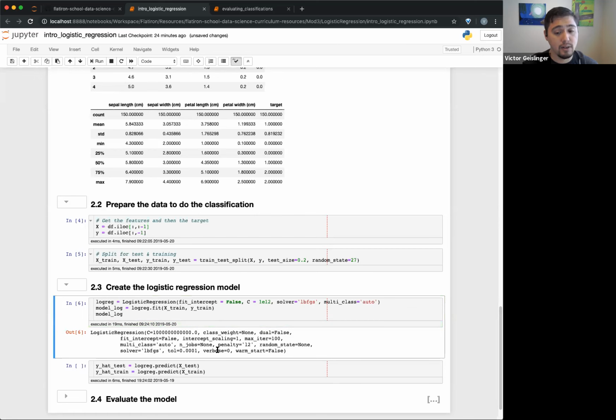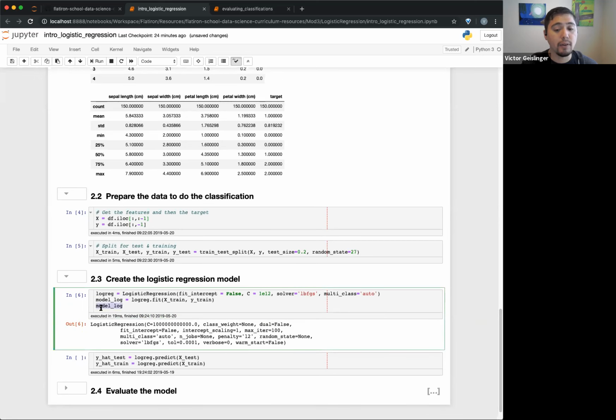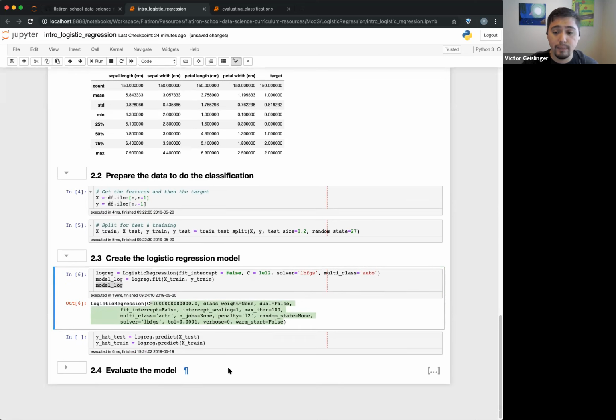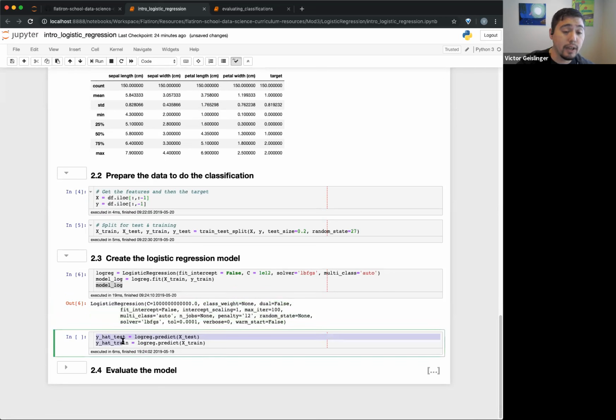Just depends on how things go. And then just know that if I print out the model, it'll give you some information about what the model looks like, and basically all the different values I have. So that's kind of nice, what sklearn tells you: hey, what kind of model did you set this up as? Right?